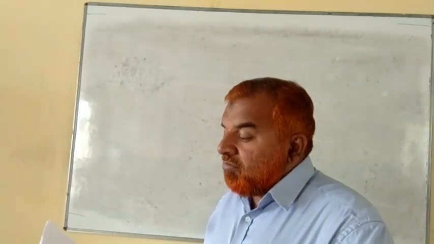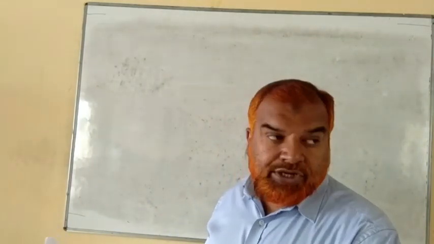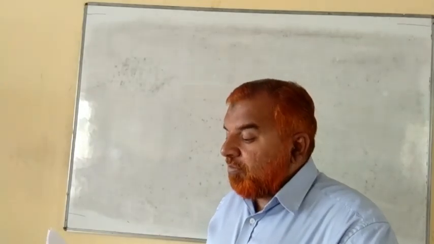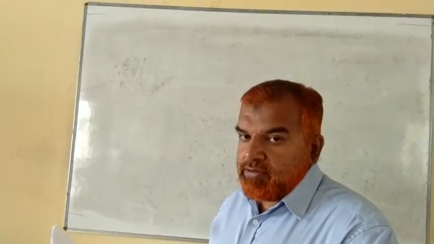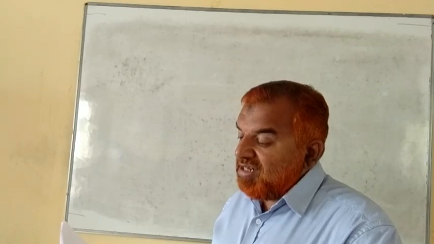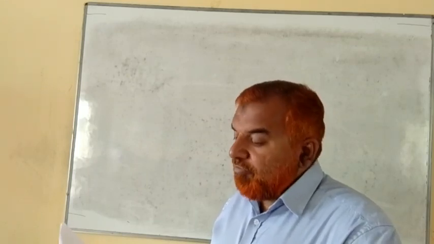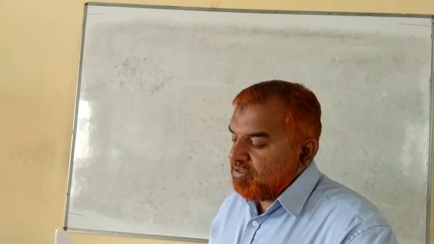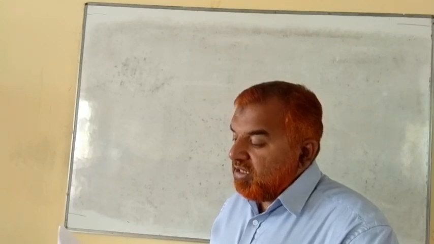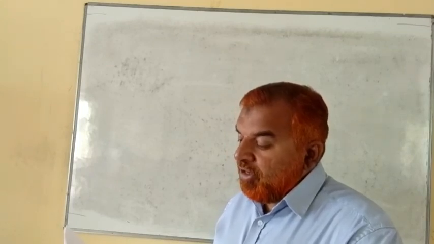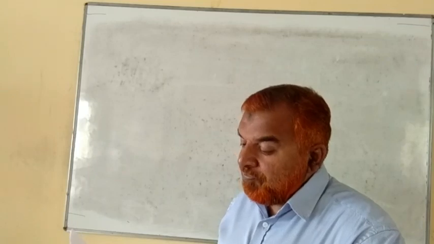Seminal plasma in human is rich in fructose, calcium, certain enzymes. B, fructose, calcium but no enzymes. Glucose, certain enzymes but no calcium. Fructose and certain enzymes but poor in calcium.